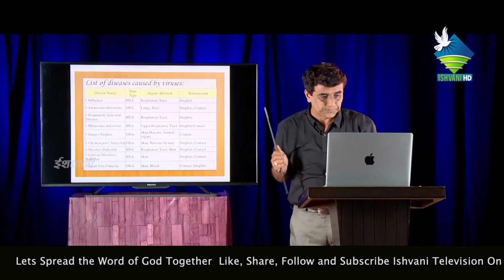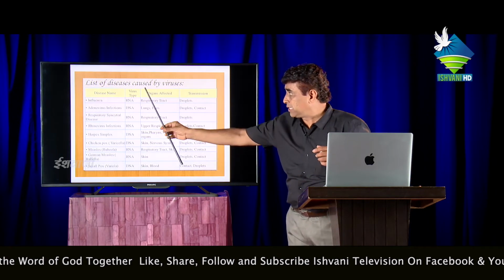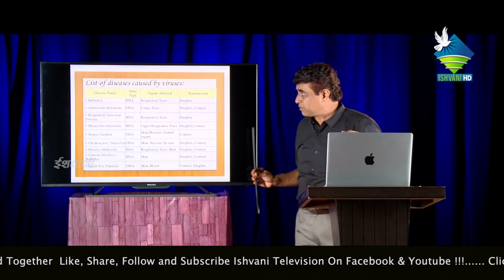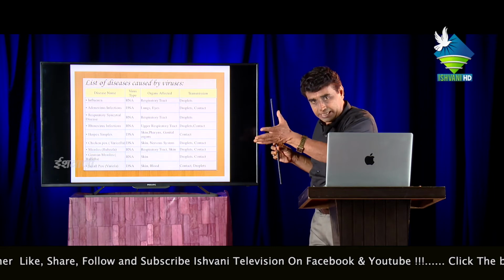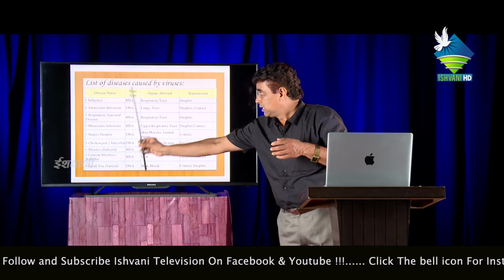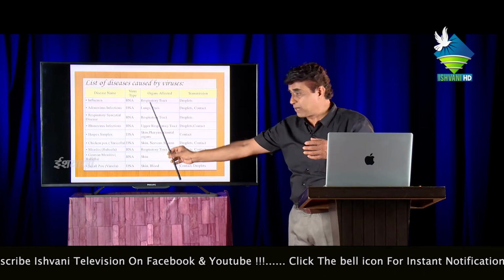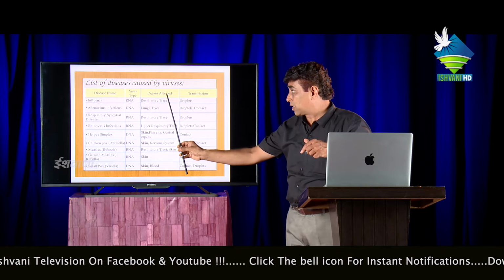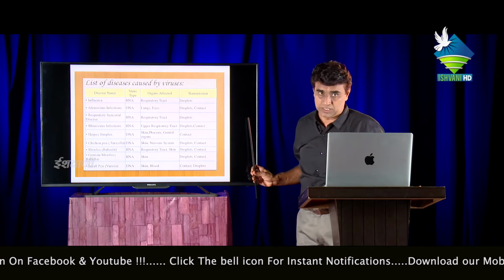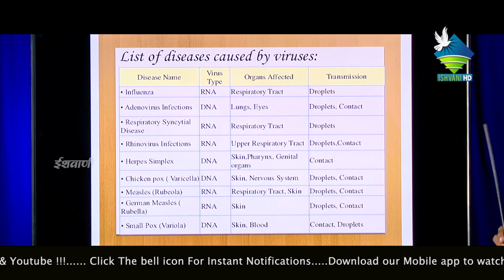Come to the next slide. This slide illustrates the list of diseases caused especially by viruses. Why am I showing this slide? Because, systematically, see what the points are: the name of the disease; the type of the virus, or the genetic material present inside the virus; the organ which is affected; and the transmission, how the transmission takes place. This chart is very helpful for the students.